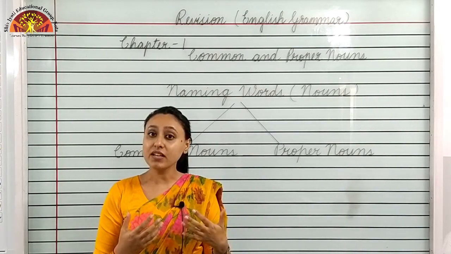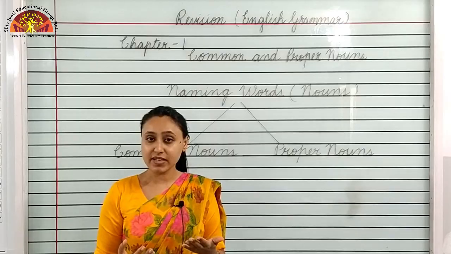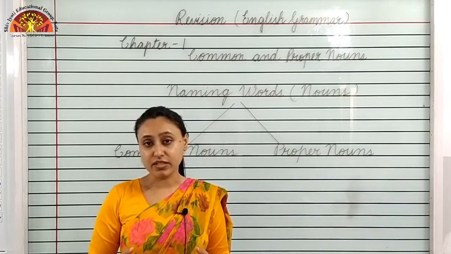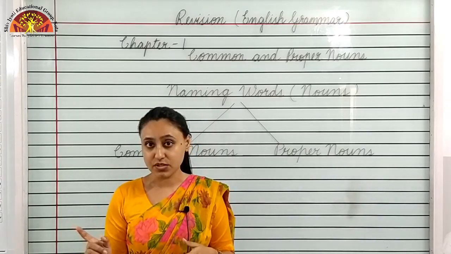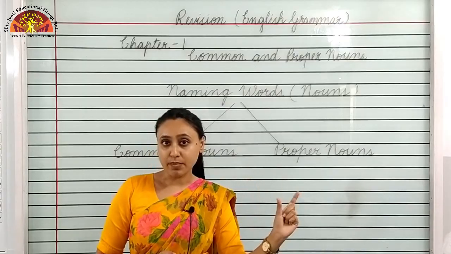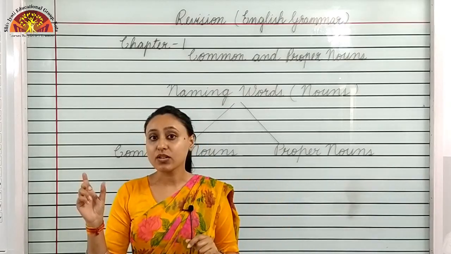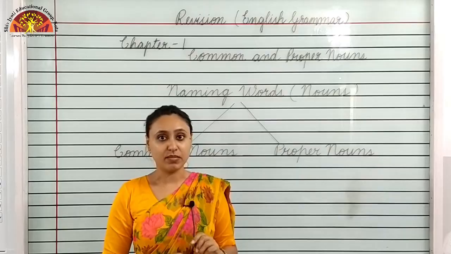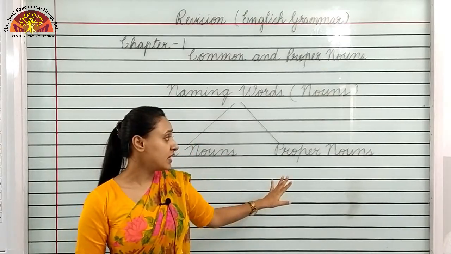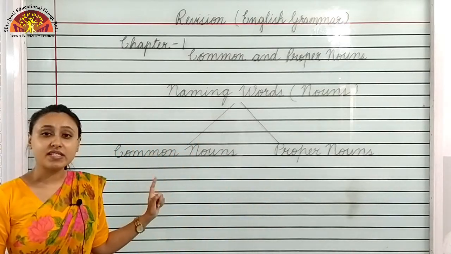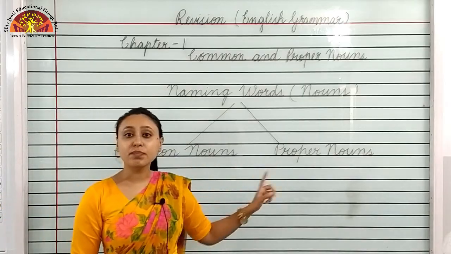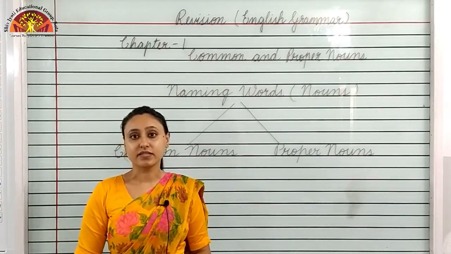Here Komal gives me a special name. You all have special names. In which school do you study? You study in Shiv Jyoti Convent School. School is a common noun and Shiv Jyoti Convent is a special name. So children, here the common noun begins with a small letter, the proper noun begins with a capital letter.